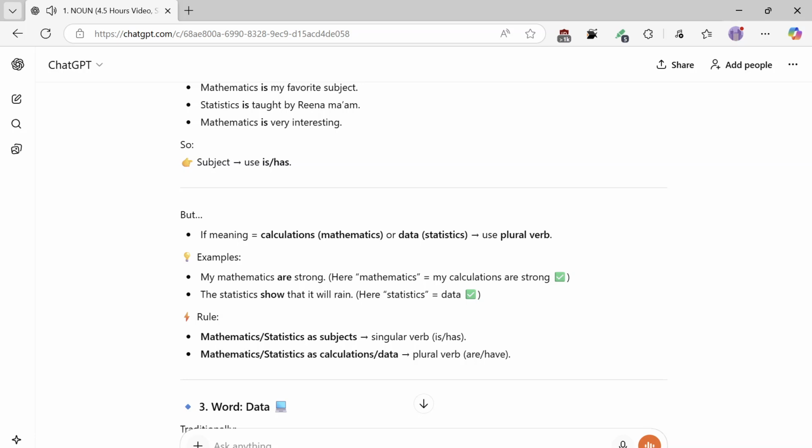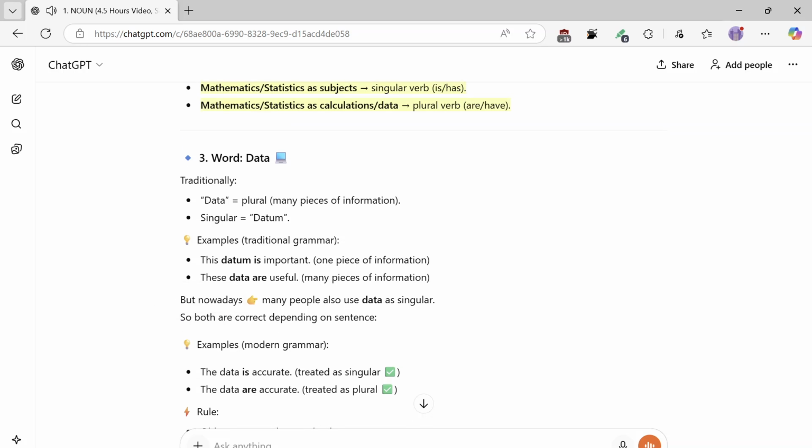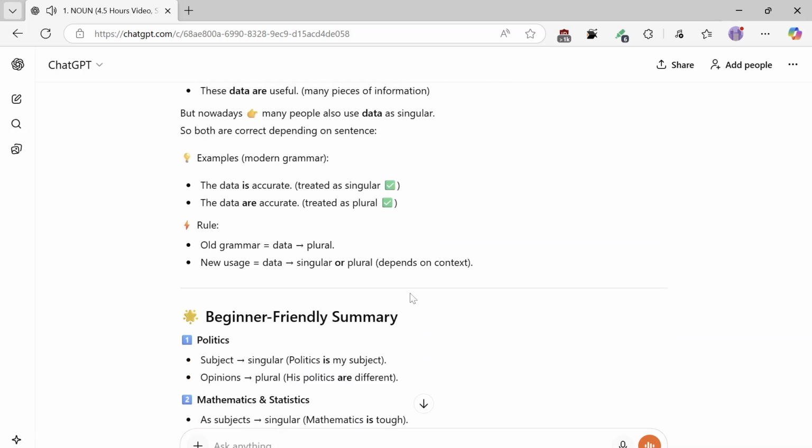3. Word: Data. Traditionally, data equals plural, many pieces of information. Singular equals datum. Examples, traditional grammar: This datum is important, one piece of information. These data are useful, many pieces of information. But nowadays, many people also use data as singular, so both are correct, depending on the sentence. Examples, modern grammar: The data is accurate, treated as singular. The data are accurate, treated as plural.